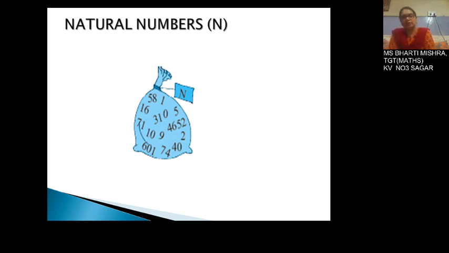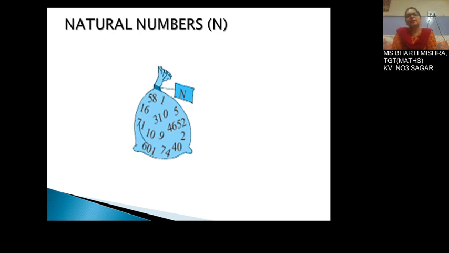Now coming to the subtraction part. If you are subtracting one natural number from another, let us consider a very simple example, that is 5 minus 1 is 4. 4 is a natural number. So let us consider the reverse. Let 5 be subtracted from 1. 1 minus 5. Start thinking, what is the result? It is not present in this group of numbers.